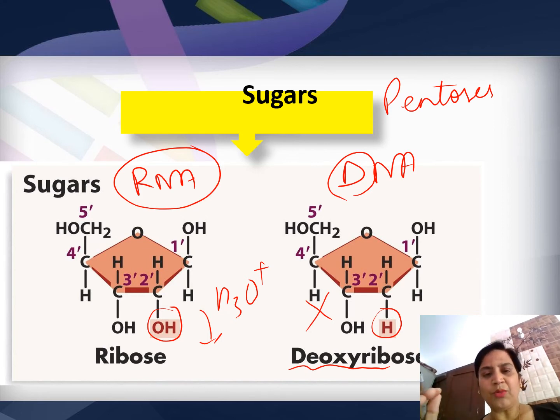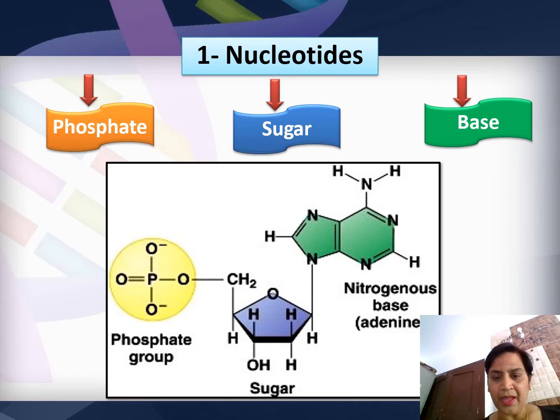So one component was the nitrogenous base, another component is the ribose or deoxyribose sugar, and the third component is phosphate. So if phosphate is present, 3 things are present, it is a nucleotide. If 2 things are present, it is a nucleoside. This is how it is made. You can see this is the nitrogenous base. This is actually a purine.